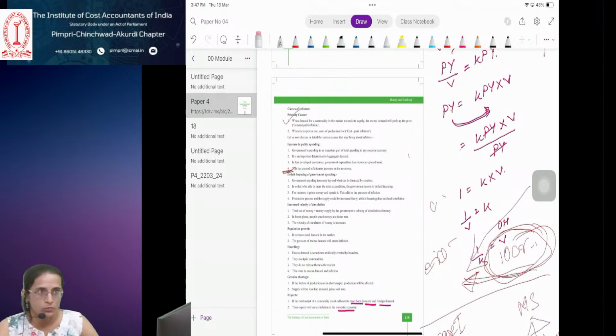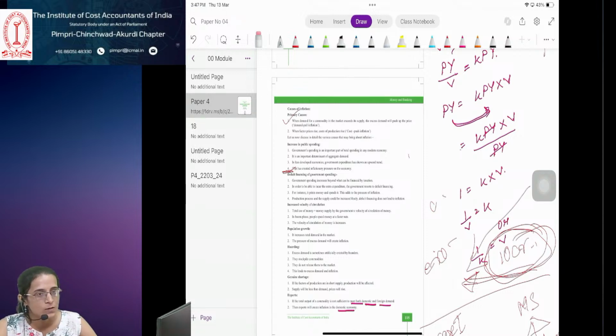Tax reduction. See, sometimes to make people happy, the government reduces the taxes. So when the taxes are reduced, there is more money available with the general public to spend.